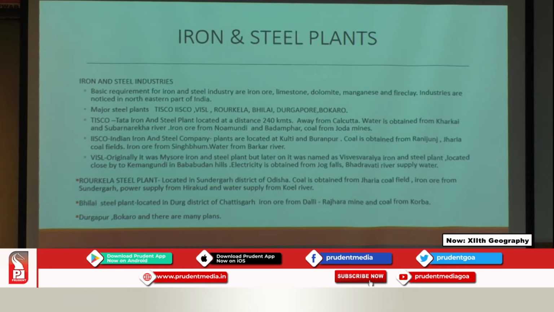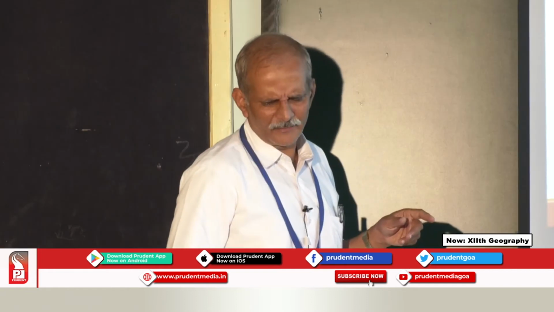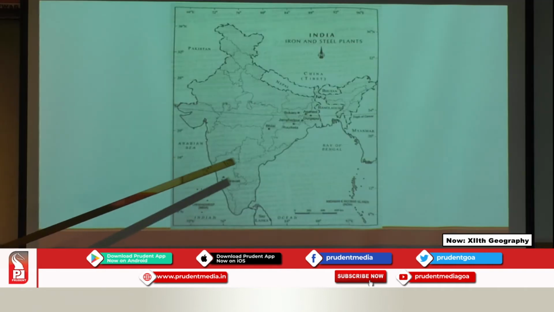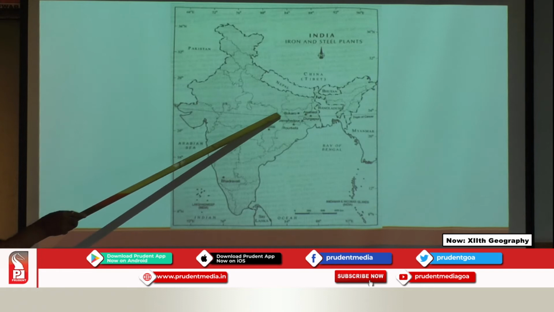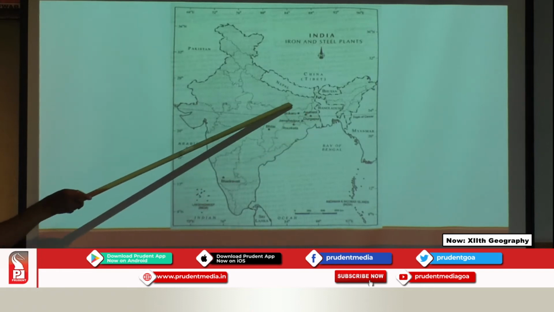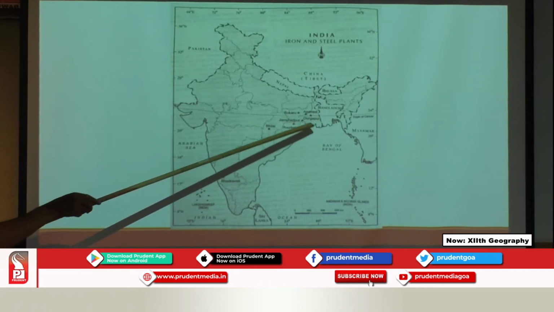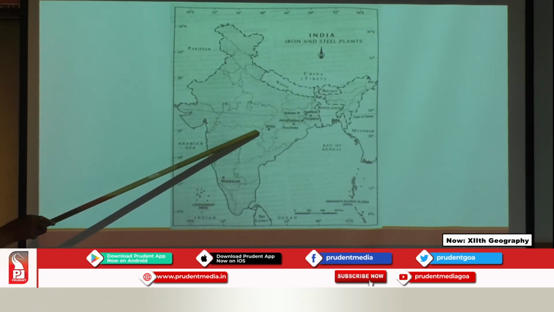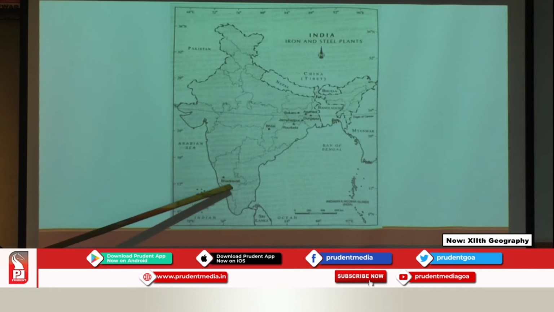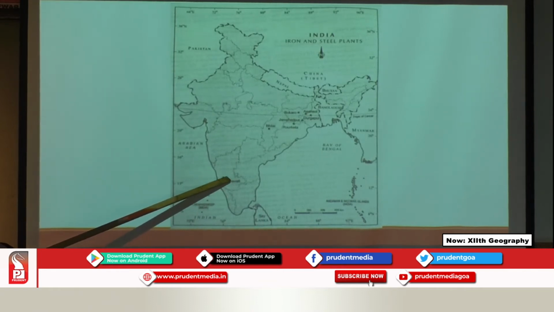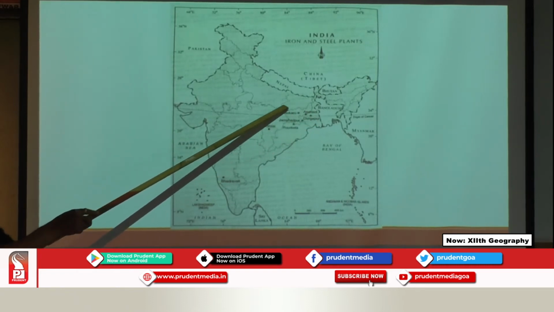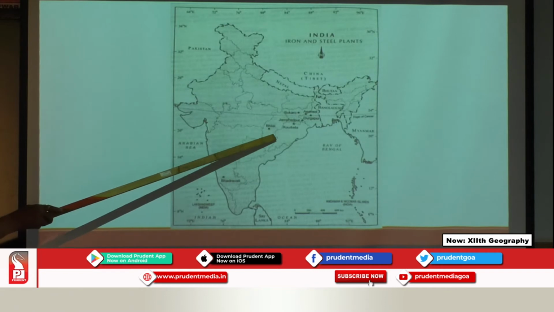Besides that, Durgapur and others are the major plants noticed in different parts of the region. Now here I have shown you on this map how these plants are located. You can see this portion, generally the Chotanagpur plateau and surrounding areas. This portion is associated with more industries, and the only one noticed here is the Bhadravati area, and these plants are located in Bihar, Orissa and West Bengal. And why are they noticed here?